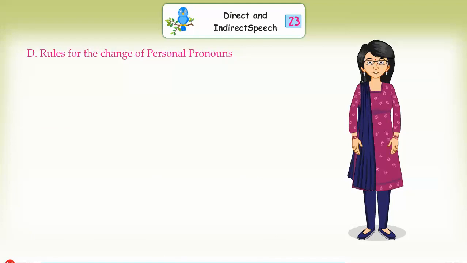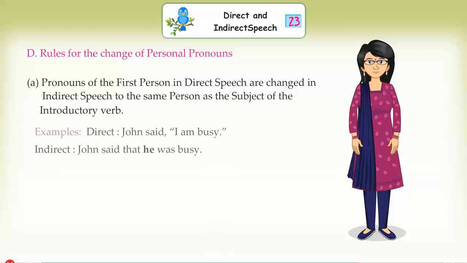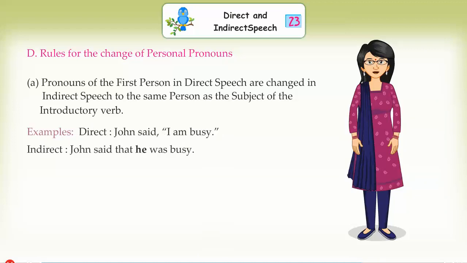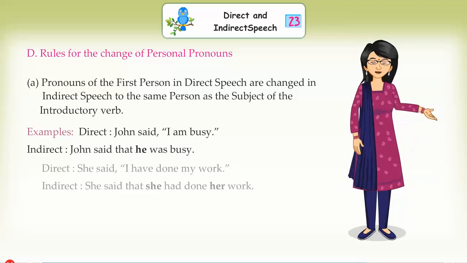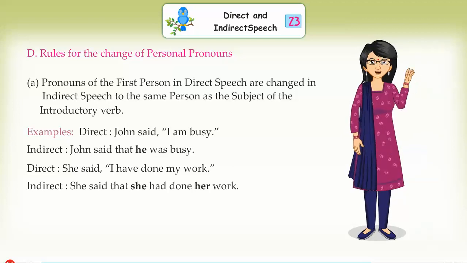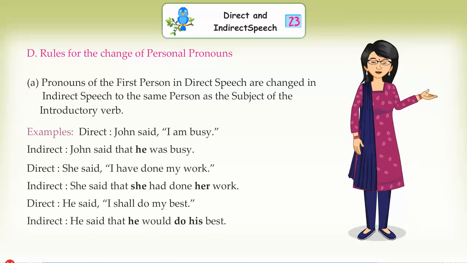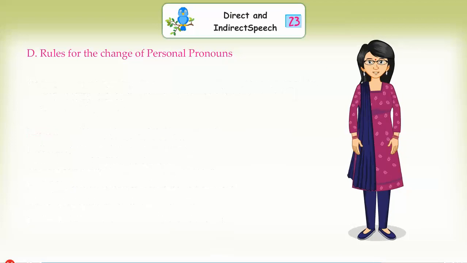Rules for the change of personal pronouns. Pronouns of the first person in direct speech are changed in indirect speech to the same person as the subject of the introductory verb. Example: Direct: John said, "I am busy." Indirect: John said that he was busy. Direct: She said, "I have done my work." Indirect: She said that she had done her work. Direct: He said, "I shall do my best." Indirect: He said that he would do his best.